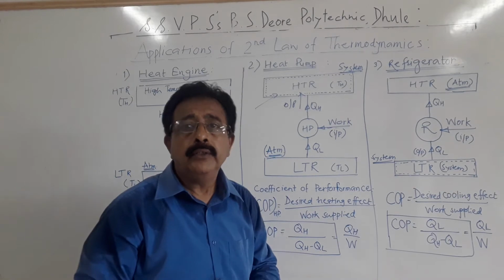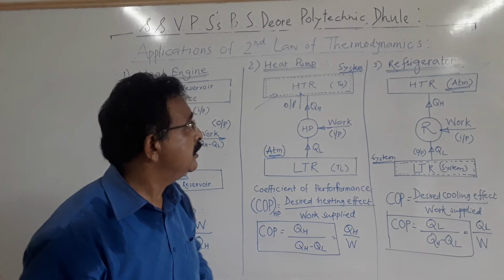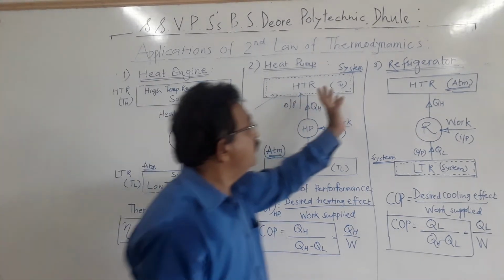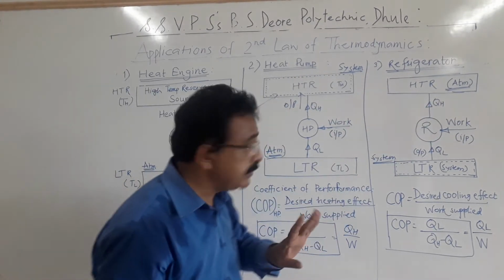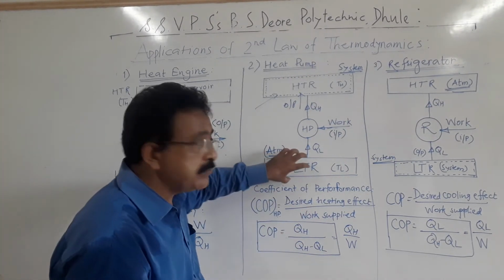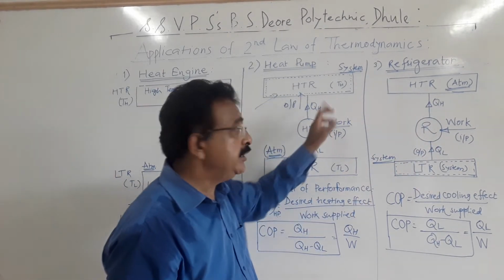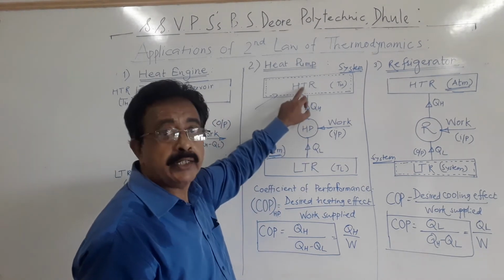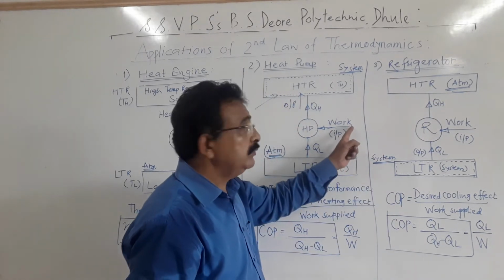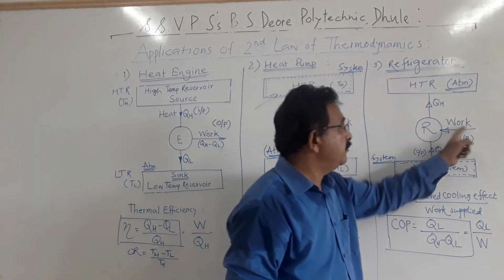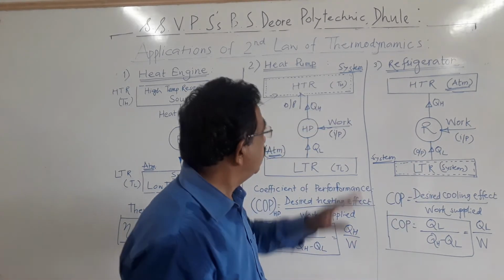Okay. Now we will see the third application of second law of thermodynamics. Now if you see the flow diagram of the heat pump and refrigerator, it is the same. There is no change. Heat is flowing from low temperature to high temperature. See the direction of arrow. And also the work is absorbed by the device. Okay. The arrows and flow diagram are the same. So what is the difference here?